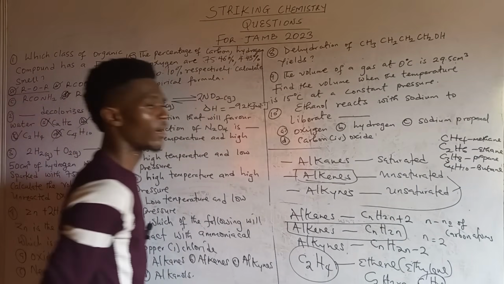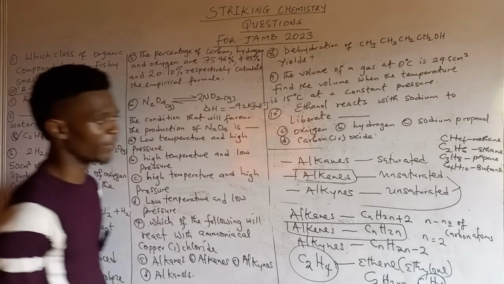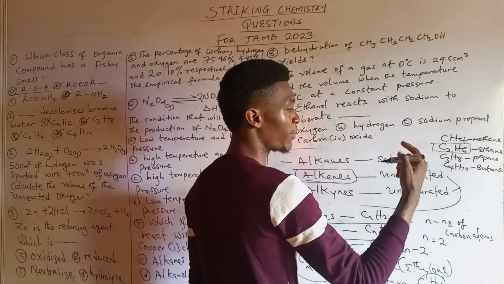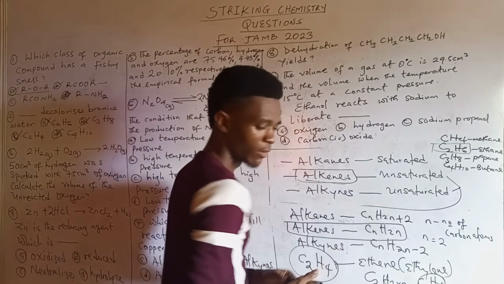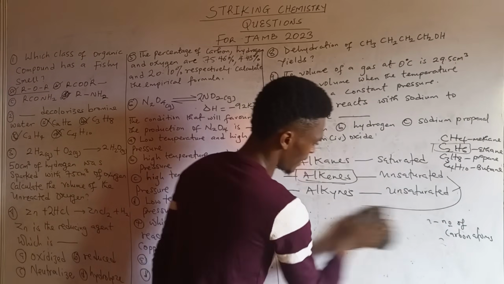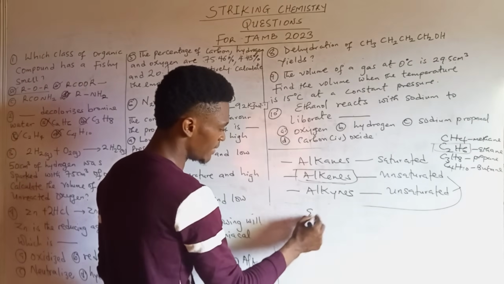So this is the formula of ethene, and you can simply get it from ethane. You know that alkanes give rise to alkenes upon the loss of 2 hydrogen atoms. So if I want to get a corresponding member of the alkenes, all I will simply do is work with a member of the alkanes. Now look at ethane.